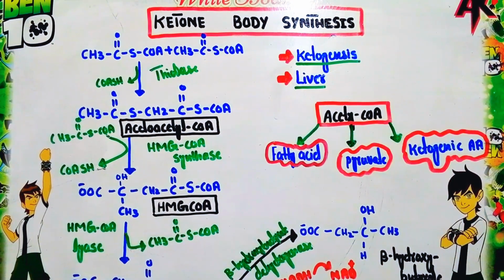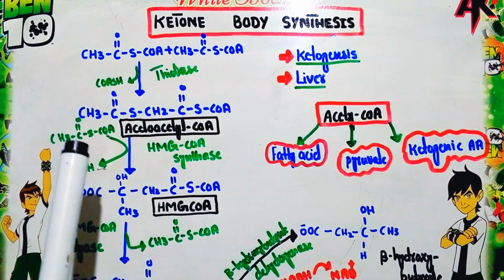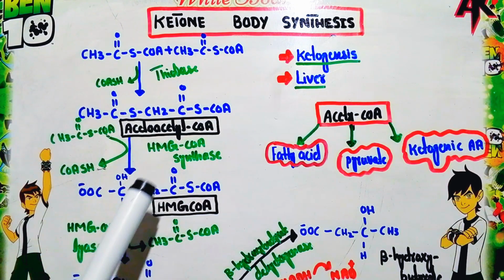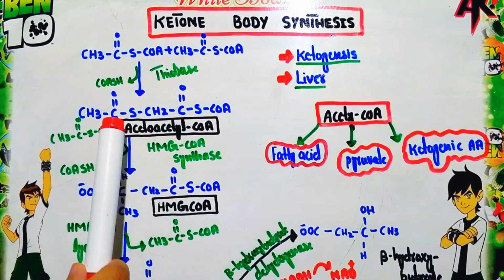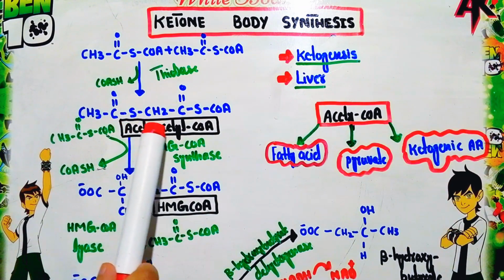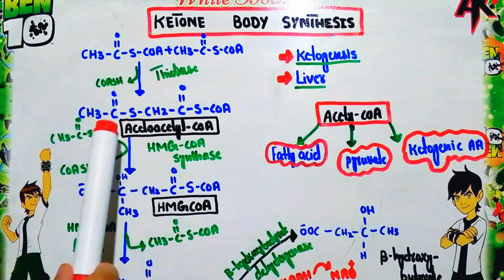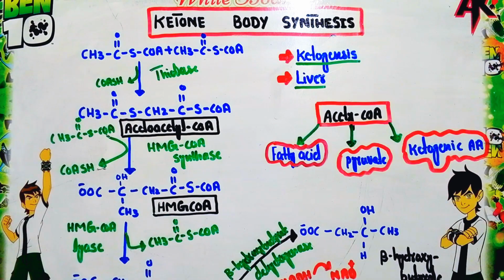Now this HMG coenzyme A synthase is actually a rate limiting enzyme that mainly regulates the process of ketone body synthesis. This HMG coenzyme A is formed from acetoacetyl coenzyme A. When this acetoacetyl coenzyme A combines with acetyl coenzyme A, it will form this HMG-CoA.